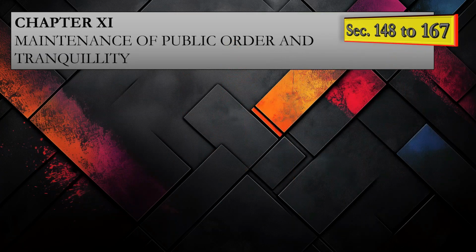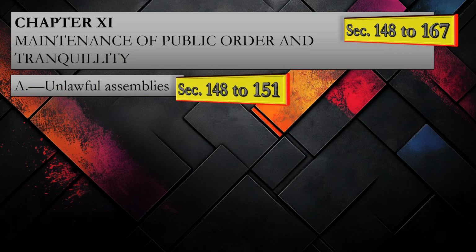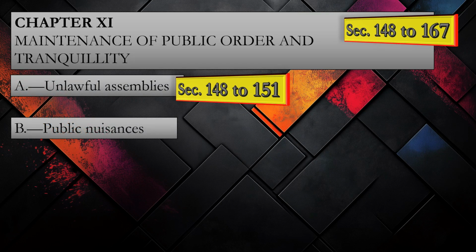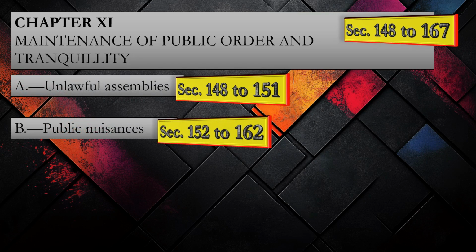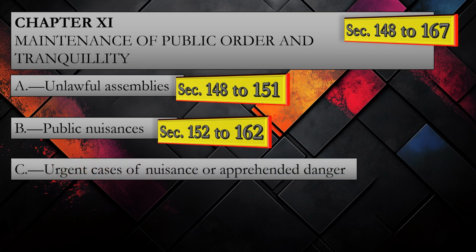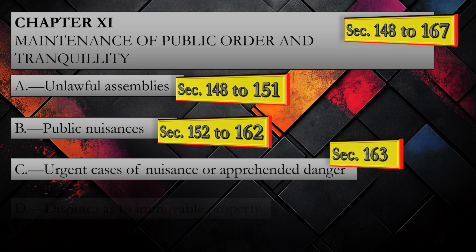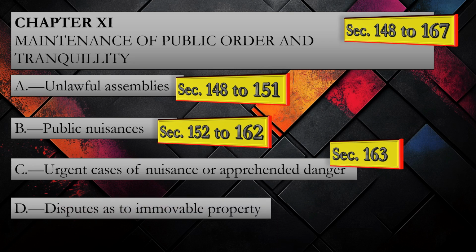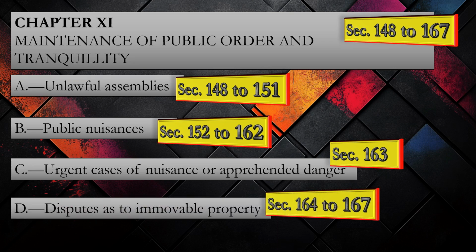A. Unlawful assemblies, section 148 to 151. B. Public nuisances, section 152 to 162. C. Urgent cases of nuisance or apprehended danger, only one section, section 163. D. Disputes as to immovable property, section 164 to section 167.